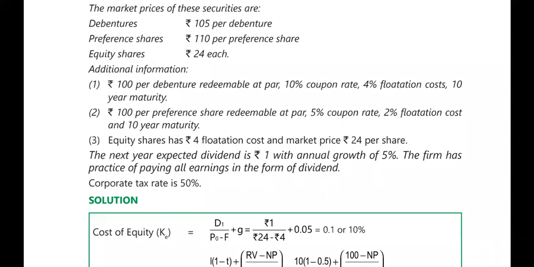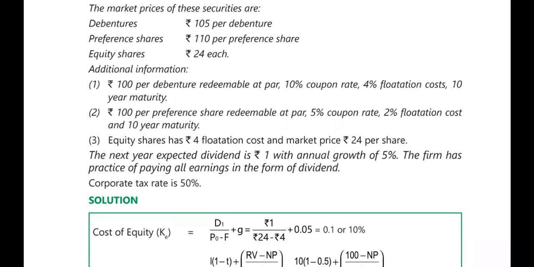D1, the next year expected dividend, is rupees 1, divided by P0, the price of equity shares. The market price is 24 per share, as in the third point. So 24 is P0, minus 4 flotation cost, plus growth rate.